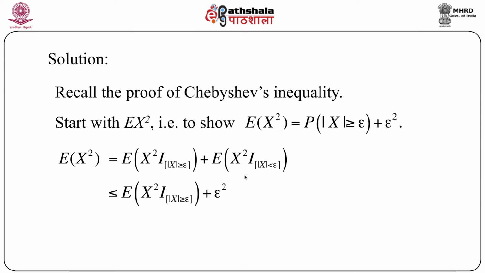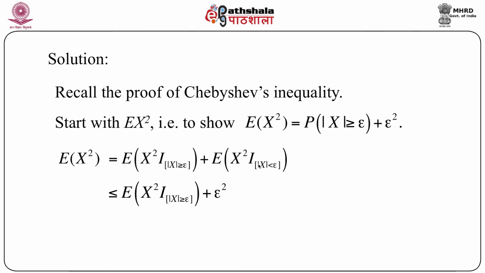Now it is clear that in the second term, the indicator function of modulus of x less than epsilon takes zero value whenever modulus of x is greater than or equal to epsilon. So the highest value that x can take in the second expression is epsilon. So if we replace x by epsilon, now remember x is a random variable but epsilon is a fixed positive quantity. So if we replace x by epsilon, that means we are replacing this random variable by some upper bound, and the upper bound is a pure real number. So we get another inequality.